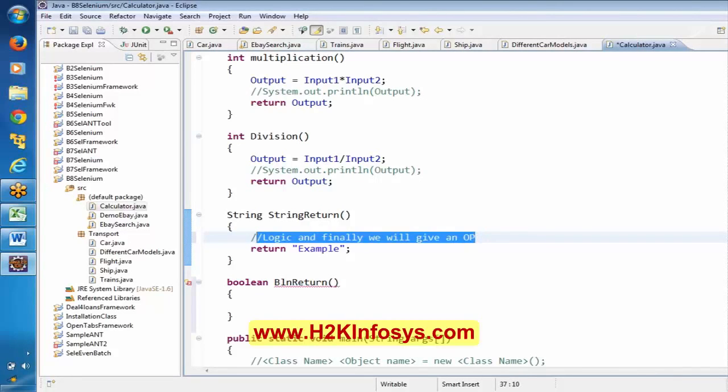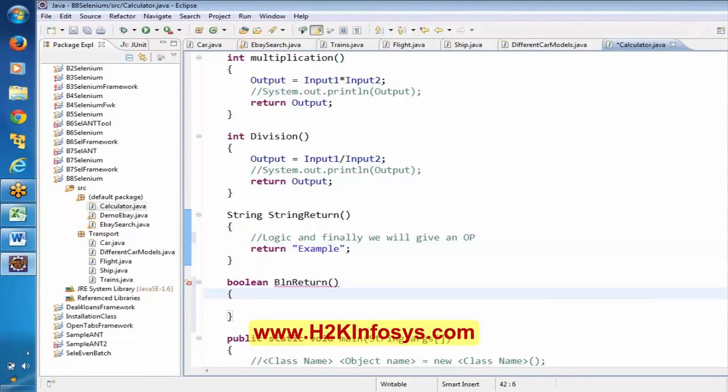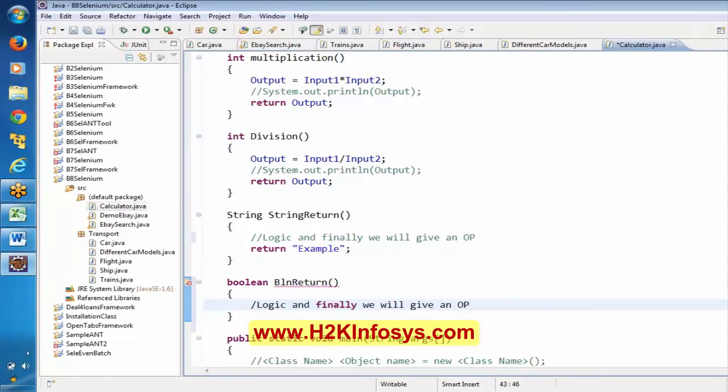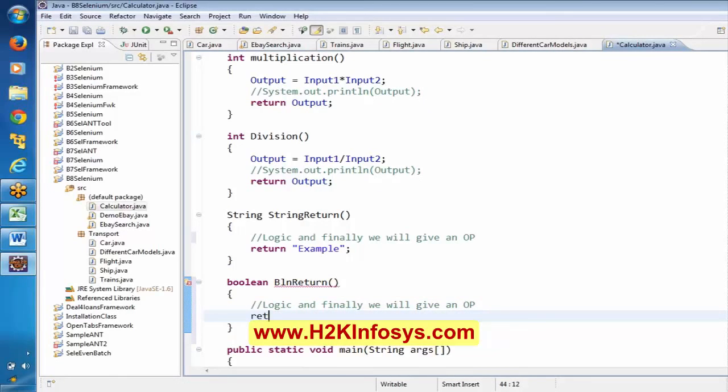Similarly here I have to say either true or false. So from this method, this is the method name, I am trying to give an output of type string. From this method I am trying to give boolean type of information.